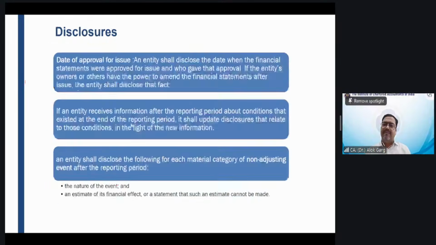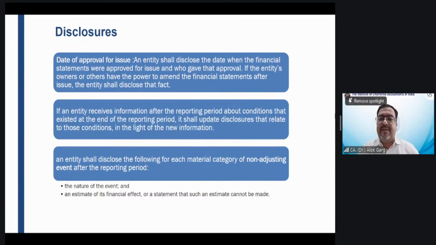Yes or no? Yes. Now, what are the disclosures which are required? The disclosure is the date of approval for issue. Friends, when the financial statements have been approved and who has approved the financial statement. For example, when you read the Infosys annual report, you will find they write the financial statement of Infosys Limited has been approved on 11th of April 2026, at the meeting dated 11th April 2026 by the board of directors.